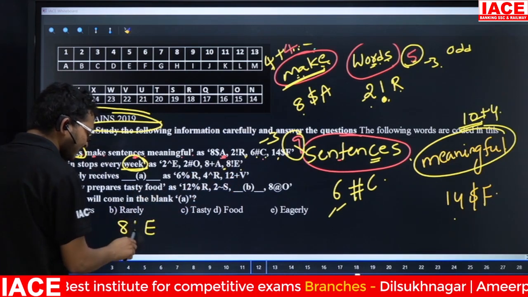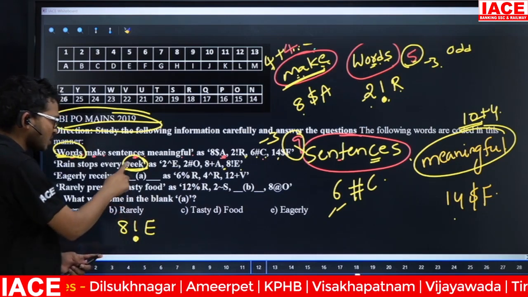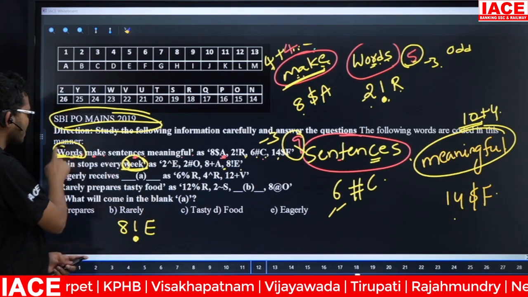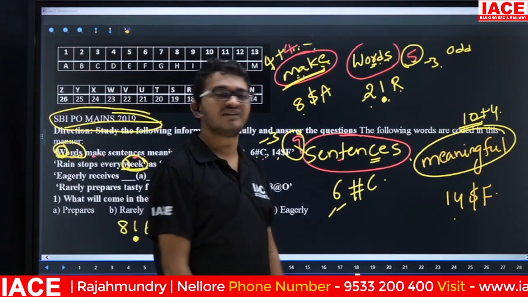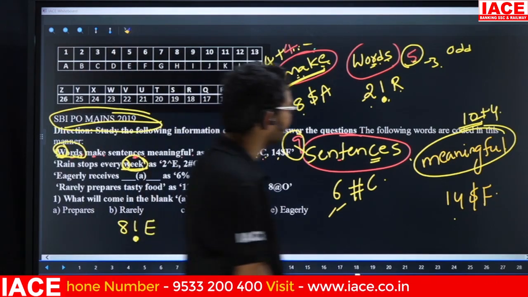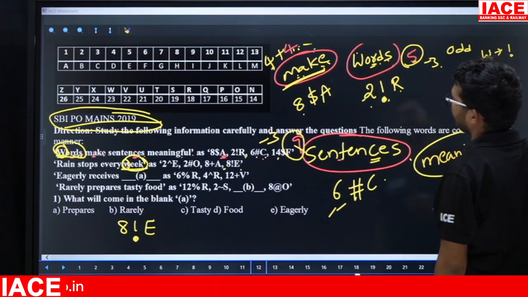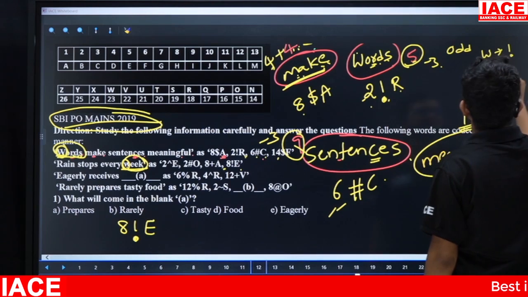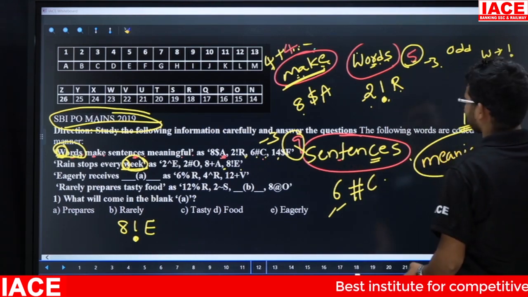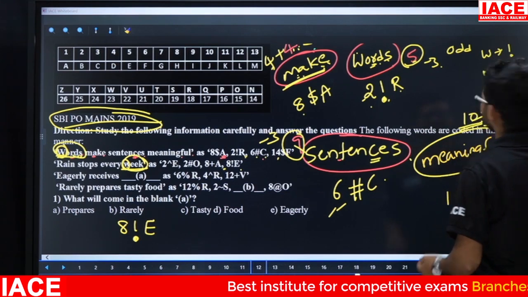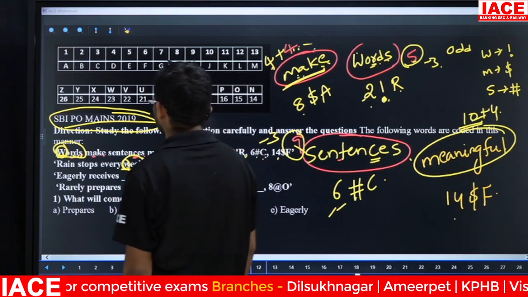The symbol here is exclamation. That means the logic for symbol is the starting letter, W. Here also the starting letter is W. That means the logic for symbol is the first letter of the given word. So if it starts with W, the symbol is exclamation. If it starts with M, the symbol is dollar. If it starts with S, the symbol is hash.